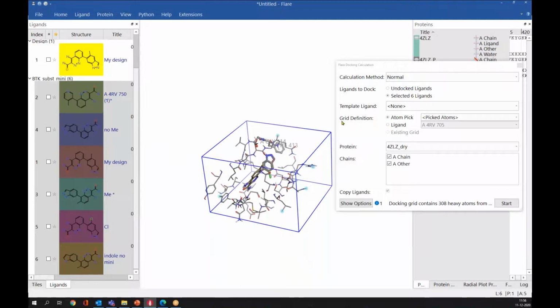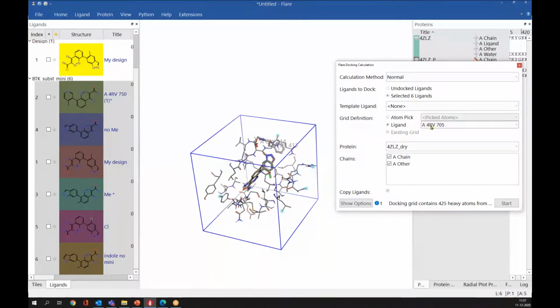Since grid generation takes some time, Flare saves all those grid files and you can use your existing grid. If you have any grid in your project, you can use that grid for further dockings. You don't have to generate it again and again. I don't have any grid in this Flare project, so that's why this option is disabled now. So in this demo, I will use the co-crystallized ligand for docking. I will define the grid based on the co-crystallized ligand.